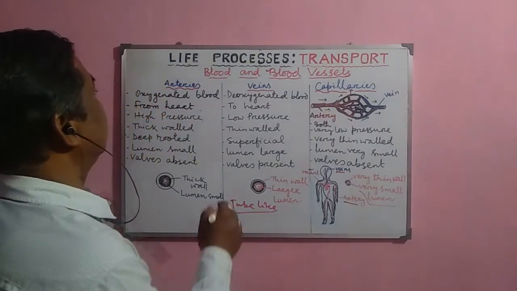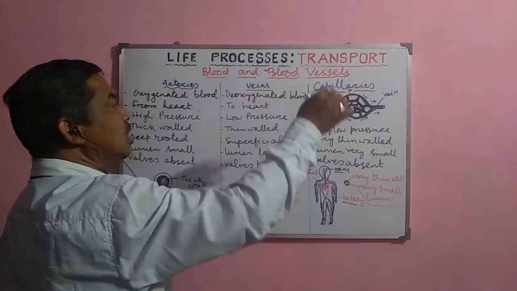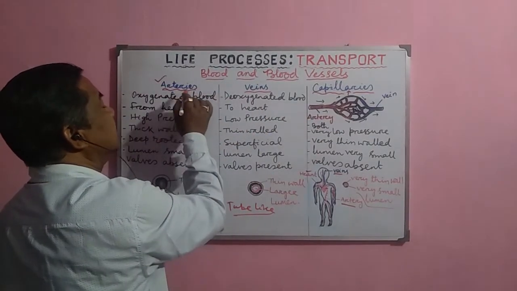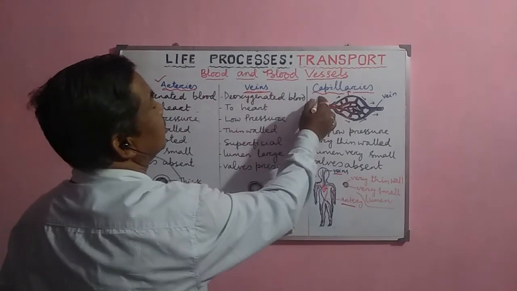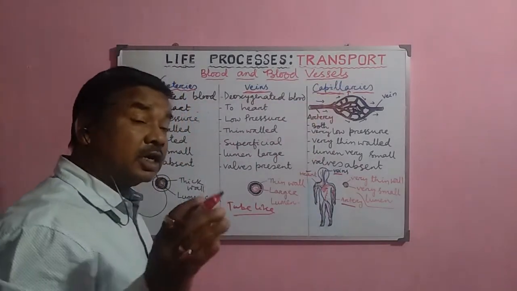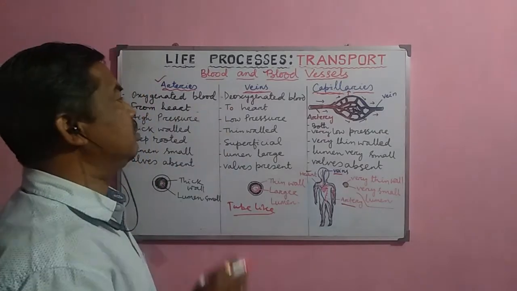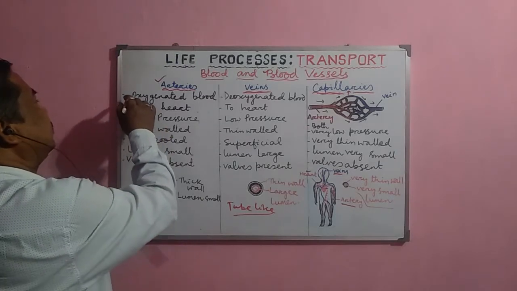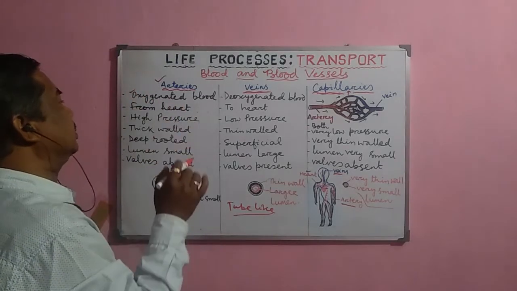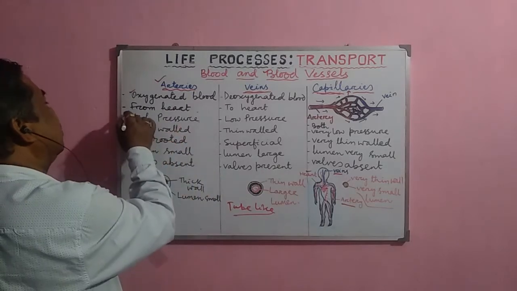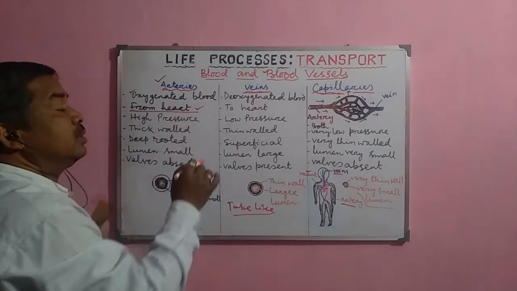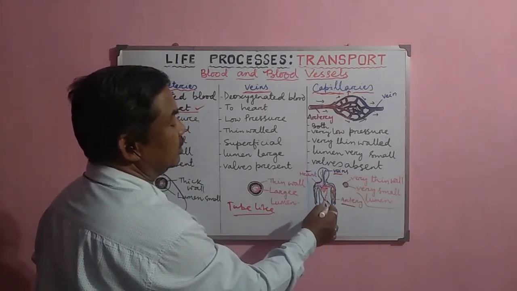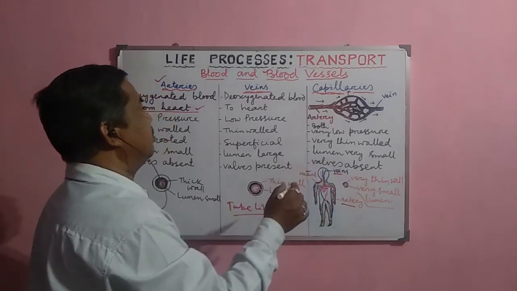So the blood vessels which are connected throughout the body are of three types. The first one is the arteries, then the veins and the capillaries. Then what are arteries, what are veins and what are capillaries? Normally the arteries are the blood vessels which carry blood from the heart to the different parts of the body, the hand, leg, or toes, everywhere.